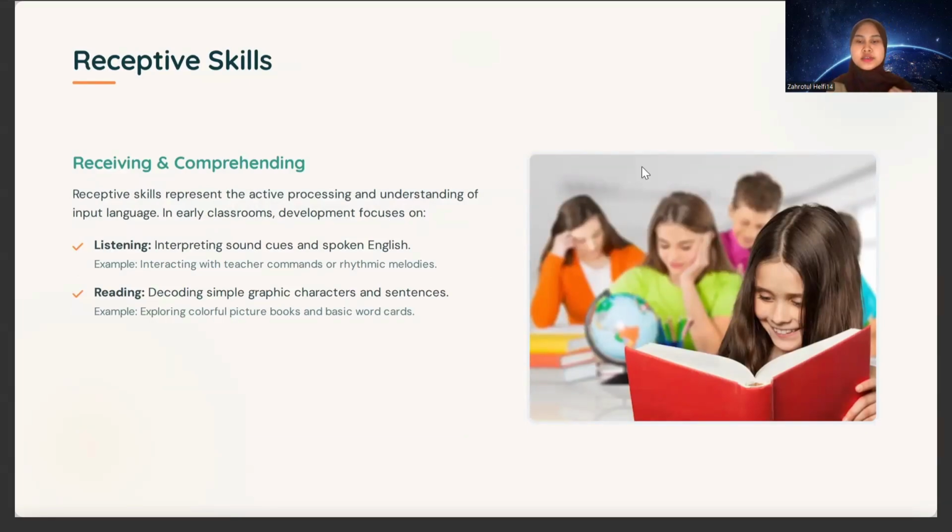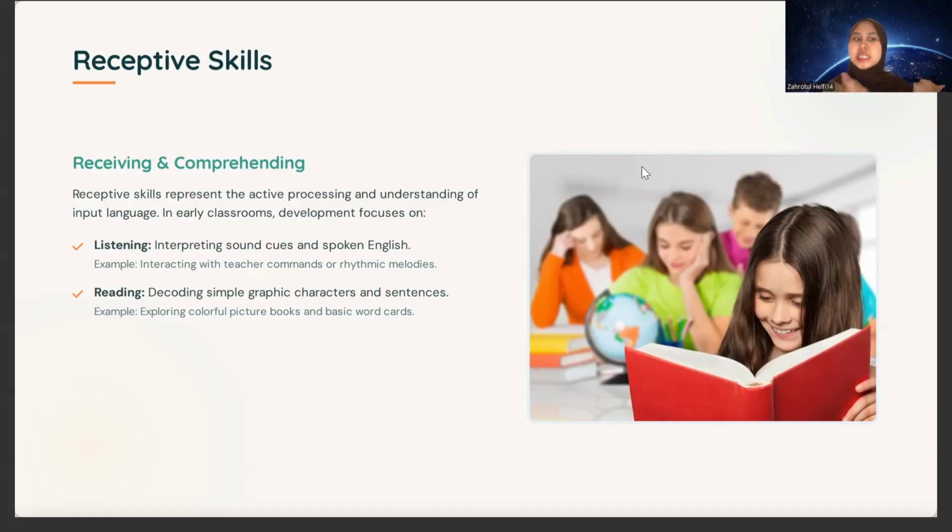For listening and reading to young learners, we have to teach the first one, which is listening, and listening can be like singing a song. For example, we guide them to say stand up and then the student can stand up.